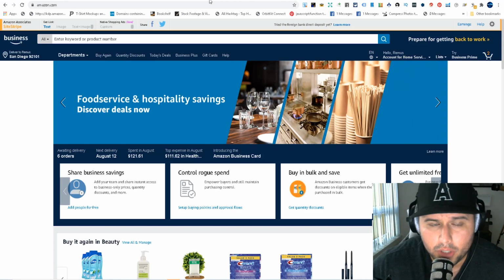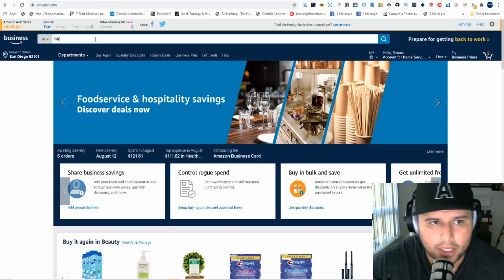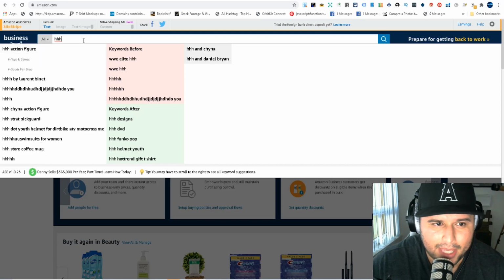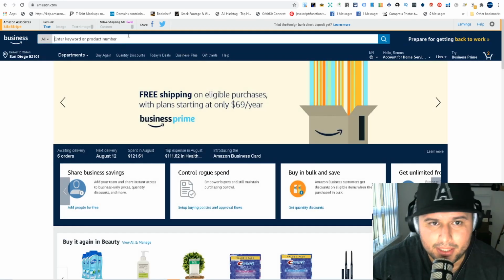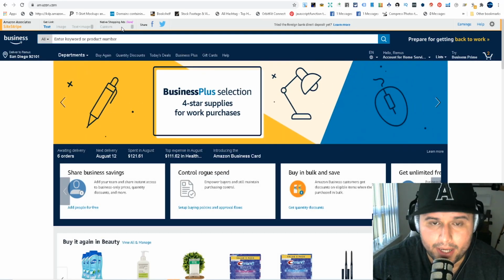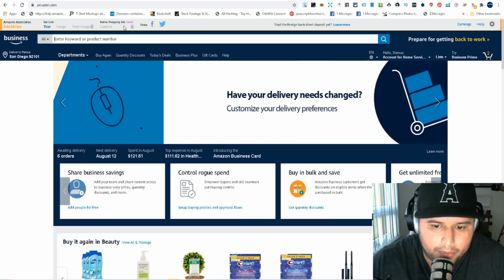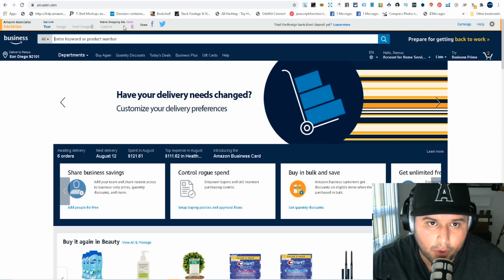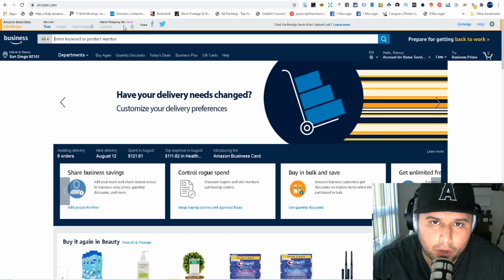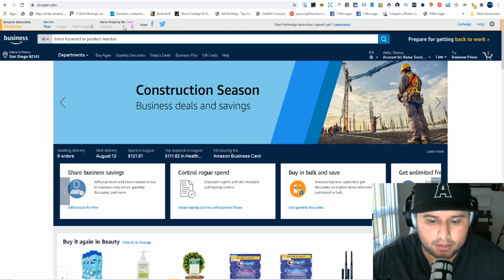So first things first, the search bar is going to be your best friend. As you can see, as I type in keywords, this is what the AMZ Suggestion Expander does. It pops up everything for you, and it shows you all the keywords that pop up for the niche. This is really, really important. As you dive in and find new niches to target and make designs for, it's so important to understand that keyword research is the first thing you're going to do right off the bat.